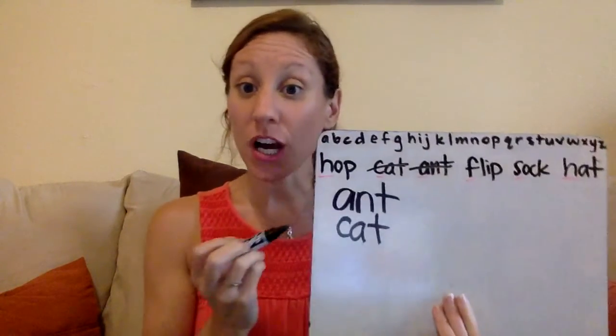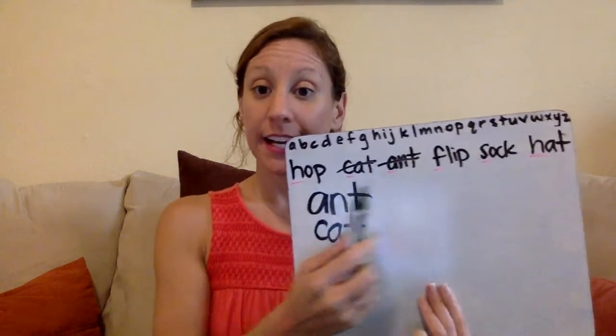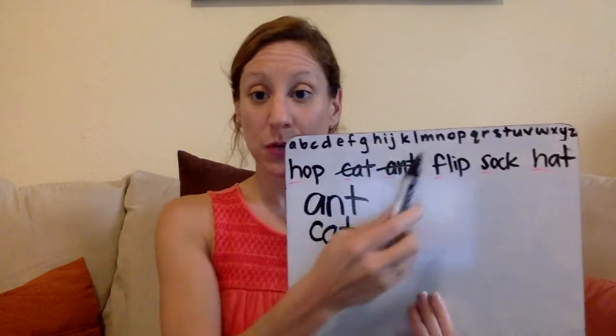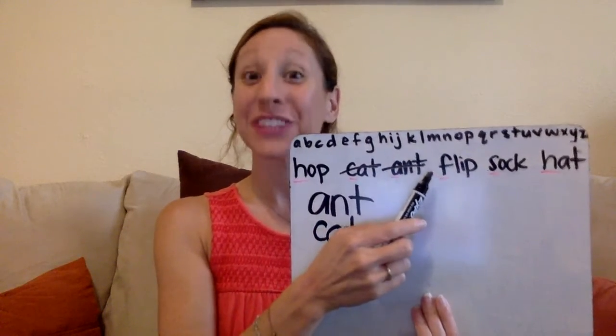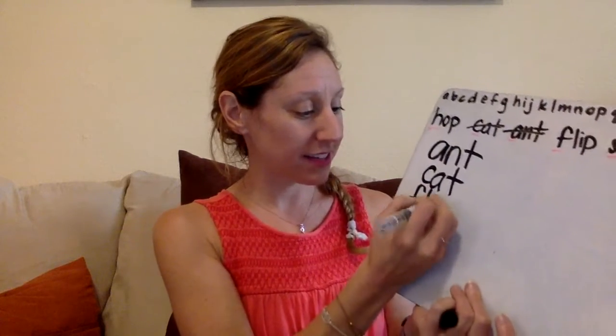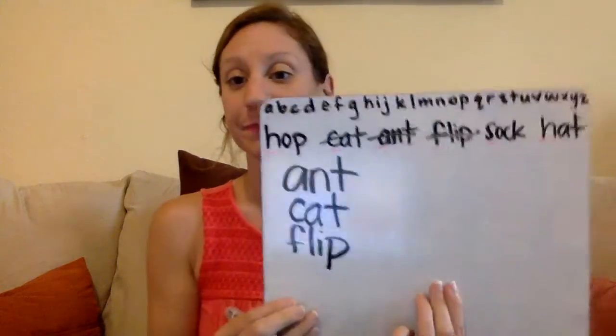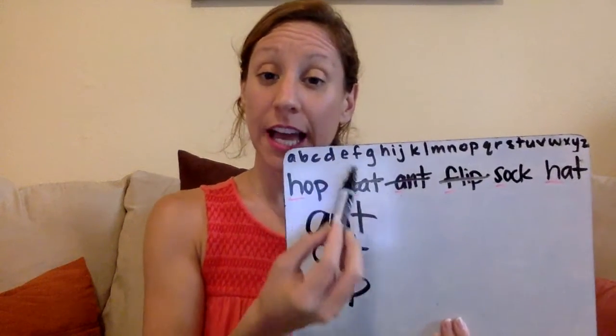All right, so let's see. We went A, B, C. I don't see any D's. I don't see any E's. Oh, I see an F. Flip comes next. Ant, cat, flip. Done.